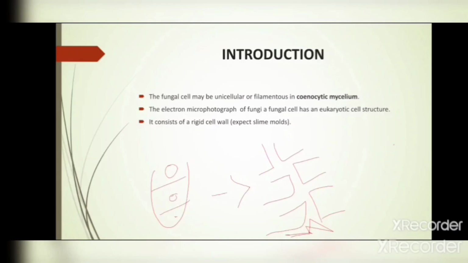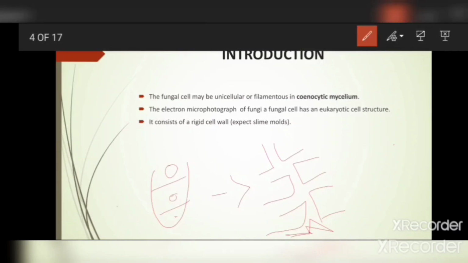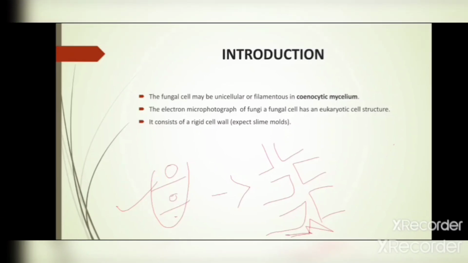So first of all, we discuss the hyphae. What is hyphae? Hyphae is the main vegetative part in the life cycle of fungi. This is a hypha. It is single-celled, unicellular, and has two types, septate and aseptate. Septate means cross walls are present in the hyphae, and when the cross walls are absent it is called aseptate hyphae.